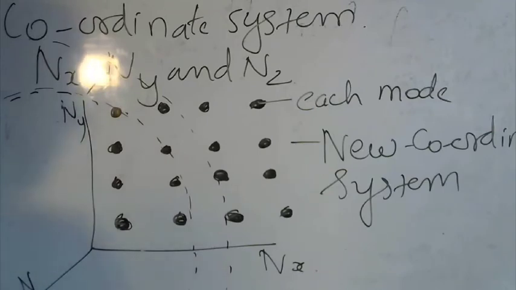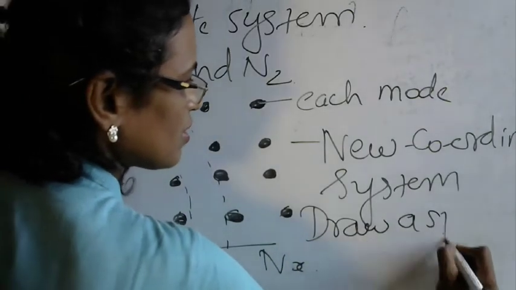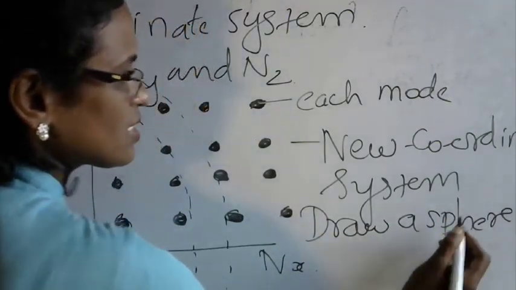with the radius as rho. So assume that we are going to draw a sphere. You need to draw a sphere in this new coordinate system.